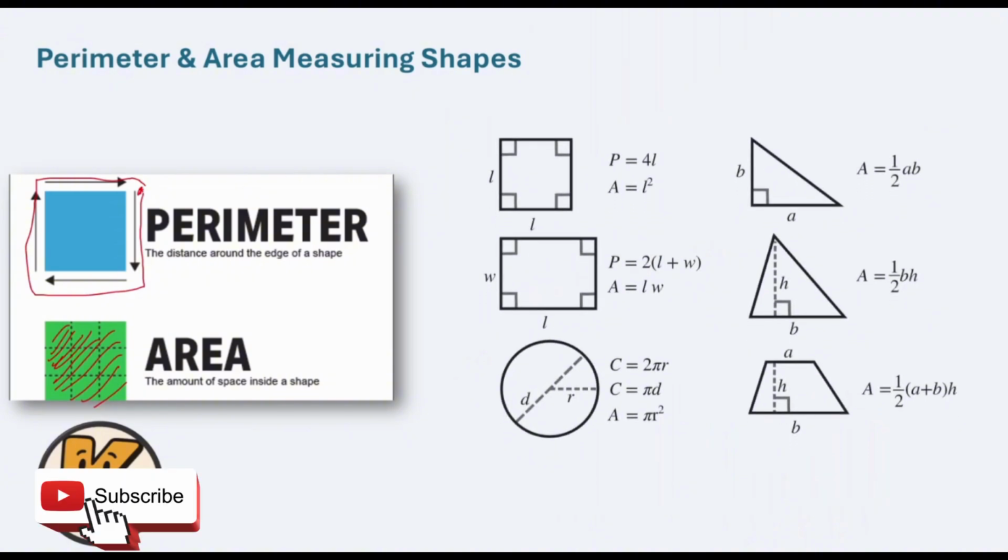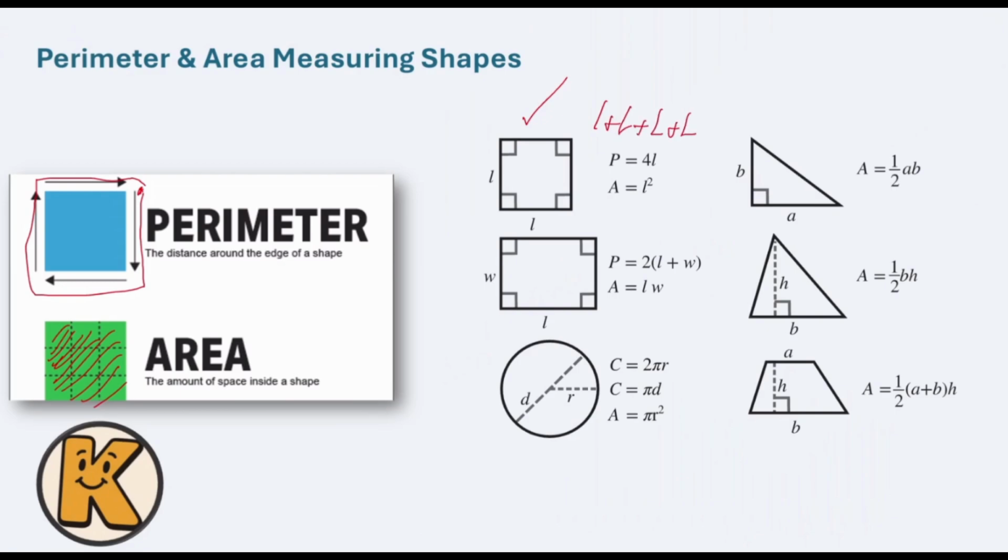Let's see a couple of useful equations that I believe you've seen a lot, but let's just review them. When we were talking about the square, and trying to find the perimeter, since we have 4 different sides, and each of those sides are the same, I'm going to add them up. L plus L, and I have to do it 4 times. If you remember from the previous videos, L plus L plus L plus L, actually I'm trying to define the multiplication itself. And the area is simple, it is going to be one side multiplied by another side.